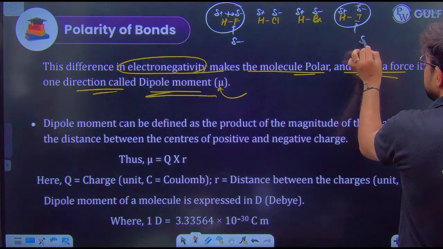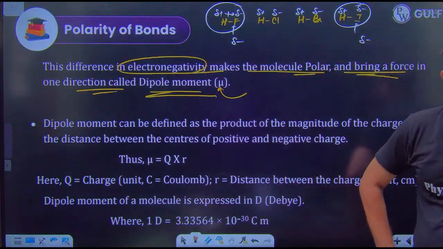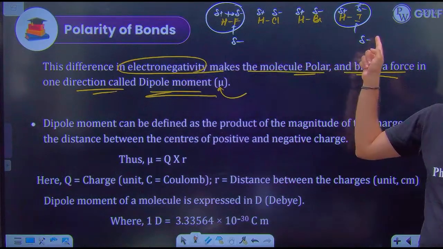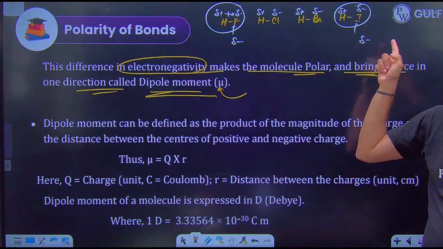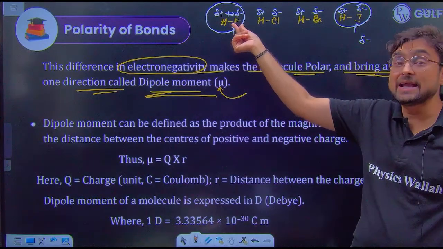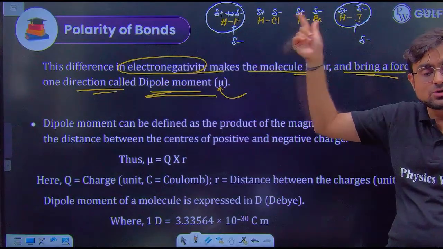But guys, you tell me, in the case of HF this delta negative, and in the case of HI this delta negative, are both of them the same or different? I mean, is the value of delta negative in fluorine and in iodine the same, or is the polarity of the bond equal in all the cases, or maybe they are different?